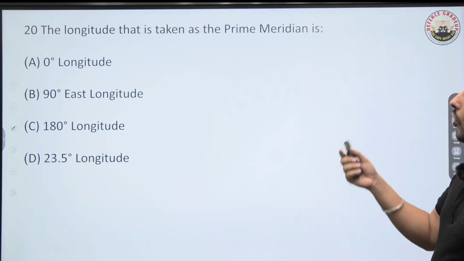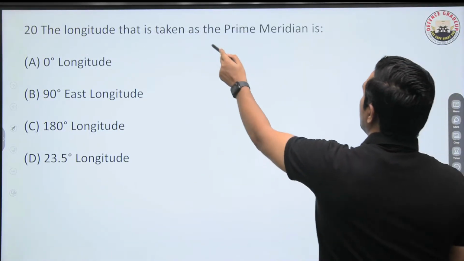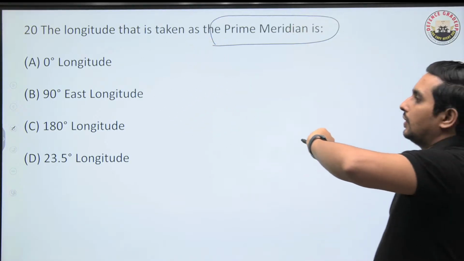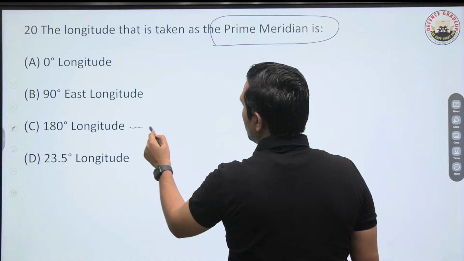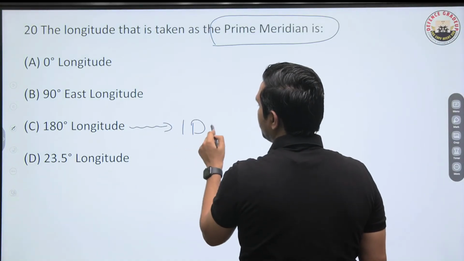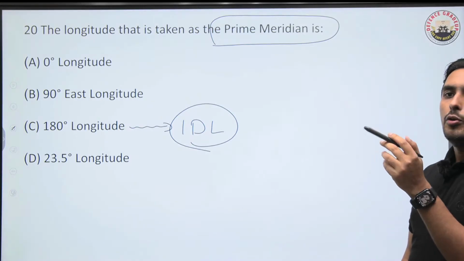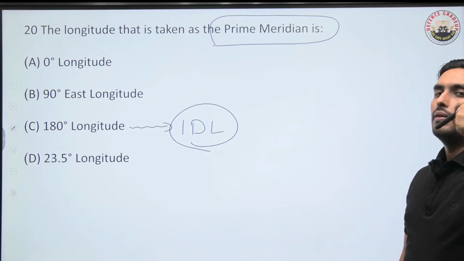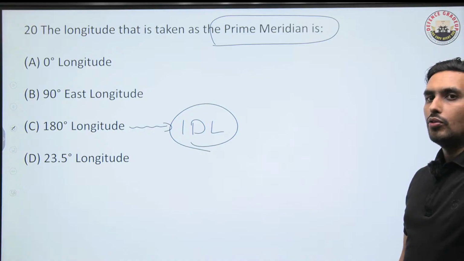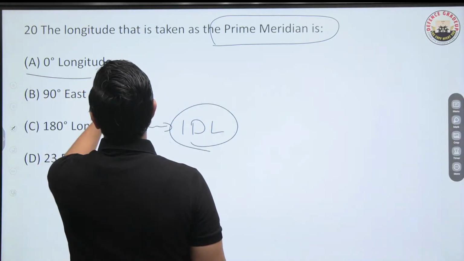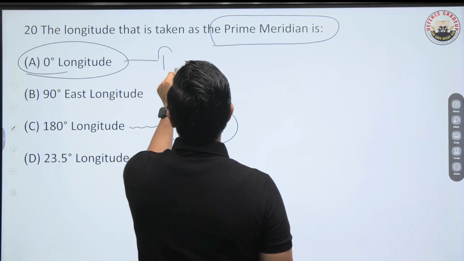The longitude which is taken as the prime meridian is dash. Now this is a very basic question, but we have to know that. What is around 180-degree longitude? It is the international date line, IDL. And Greenwich, the prime meridian, is of course 0-degree longitude. So A is the right answer.